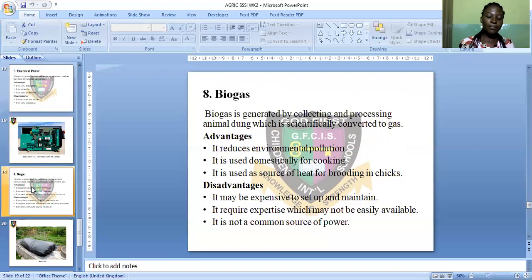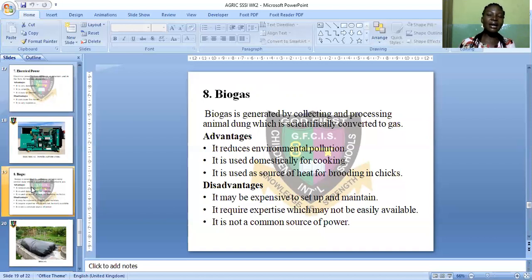Now, this biogas contains organic material like the manure, that is animal dung, and this organic material will be broken down by microbes, that is microorganisms, in a digester. I'll show you how a digester looks. In a digester, the end product is the gas.